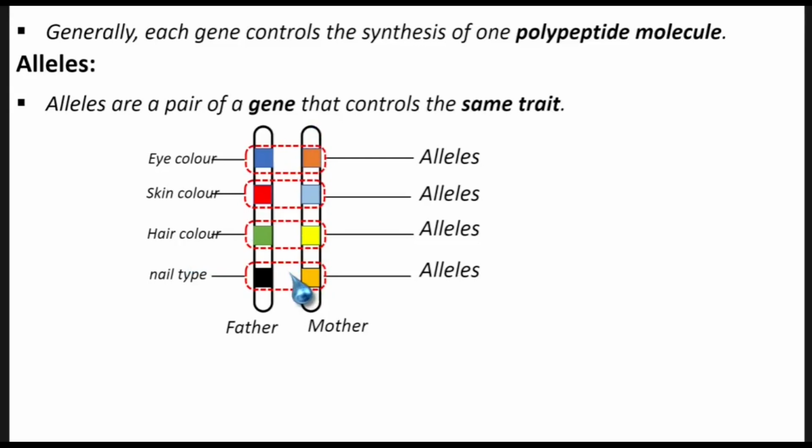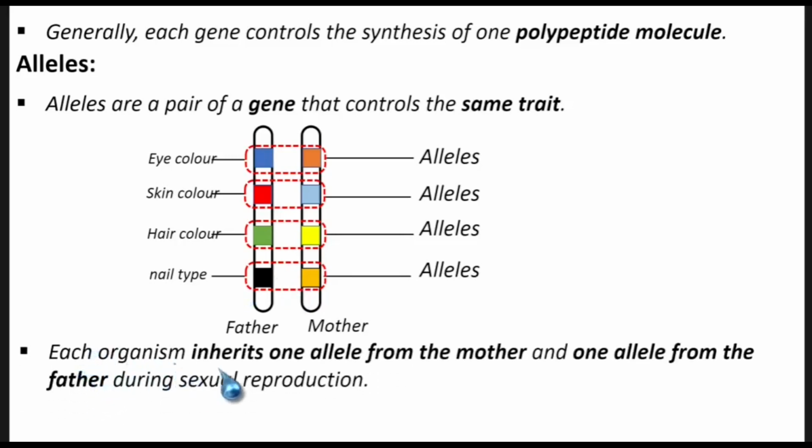Okay, so all these traits are inherited from parents. So we are saying each organism inherits one allele from the mother and one allele from the father during sexual reproduction. So during sexual reproduction, when fertilization happens in the uterus, there's a fusion between the ova and the sperm, and the sperm brings an allele for hair color, and the ova from the mother also brings an allele for hair color.